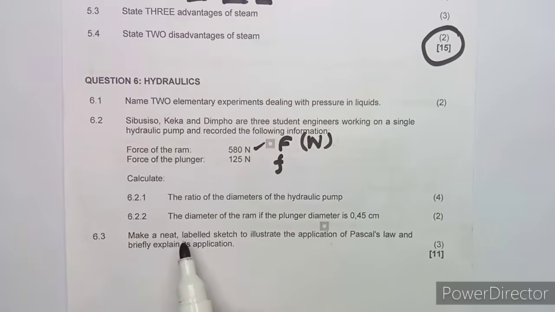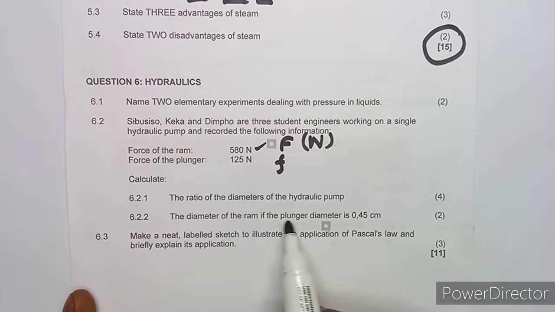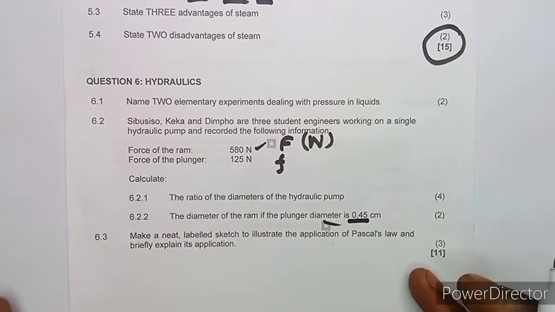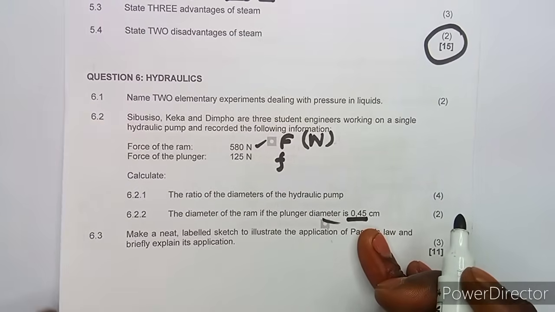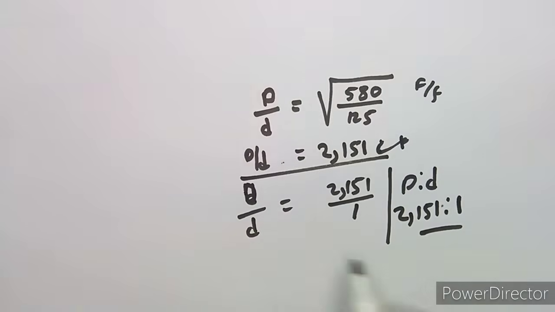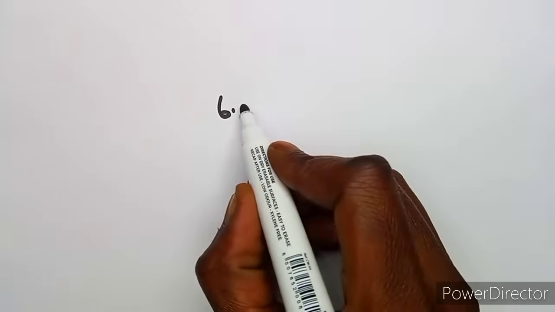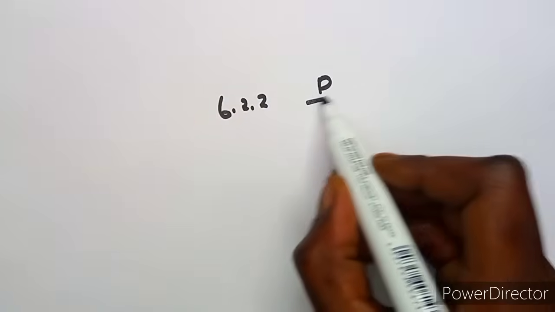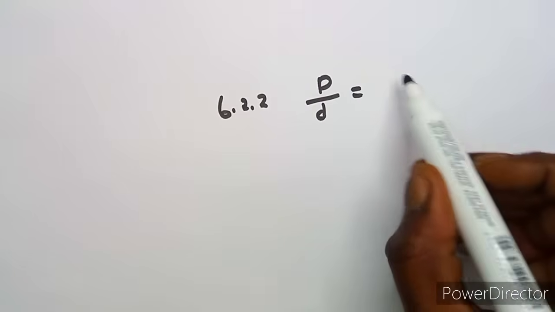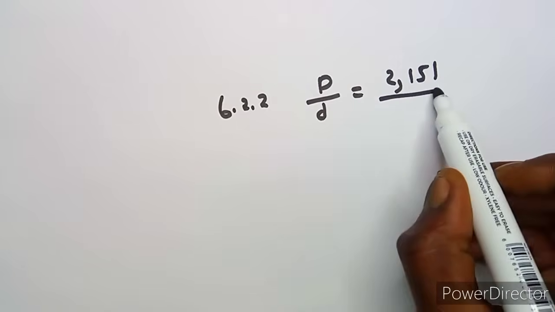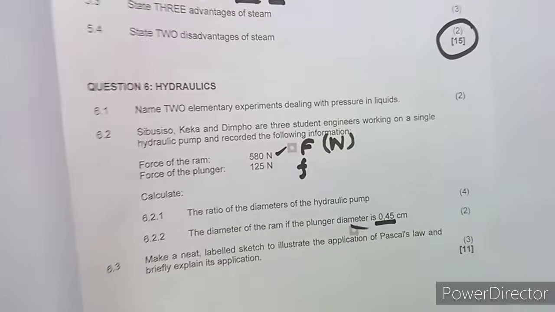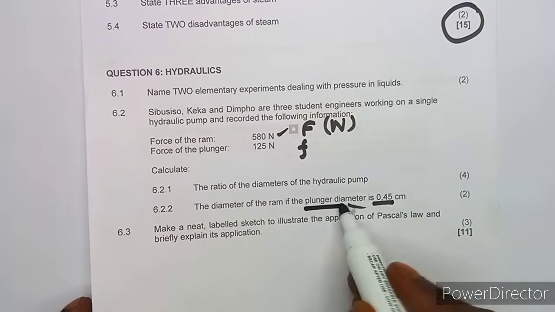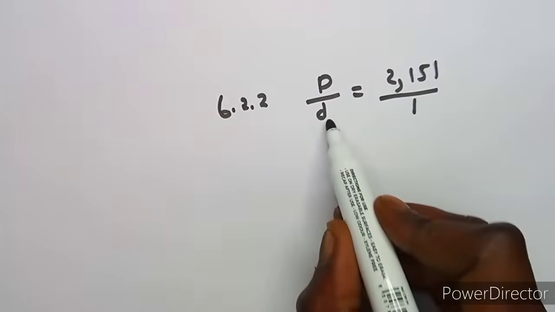Then now, what is the diameter of the ram? If the plunger diameter is 0.45, then what is going to be the diameter on the ram? It's simply a matter of working with this formula, because we said D over d on 6.2 is equivalent to 2.151 over 1. So if this is the case, let's substitute what we are given. We are given the diameter on the plunger, which means we are given small d.